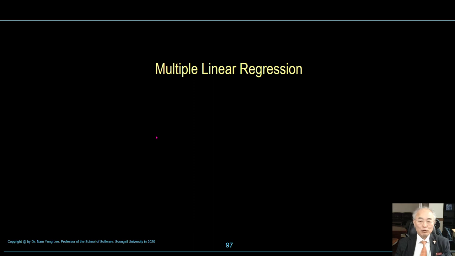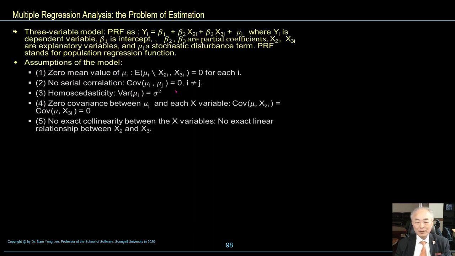Okay, let's move to the multiple linear regression model. Multiple regression analysis, the problem of estimation.